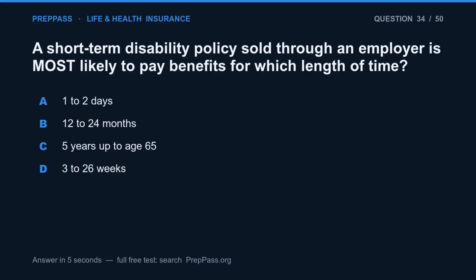Question 34. A short-term disability policy sold through an employer is most likely to pay benefits for which length of time? A. 1 to 2 days. B. 12 to 24 months. C. 5 years up to age 65. D. 3 to 26 weeks.